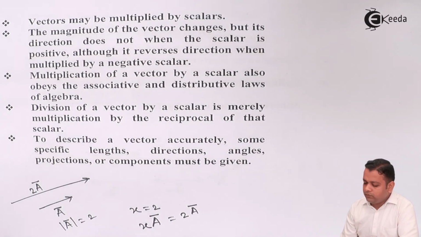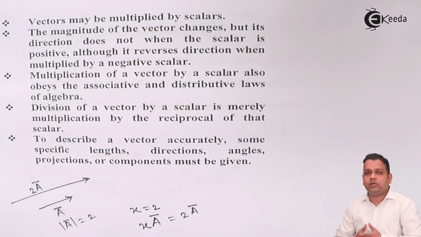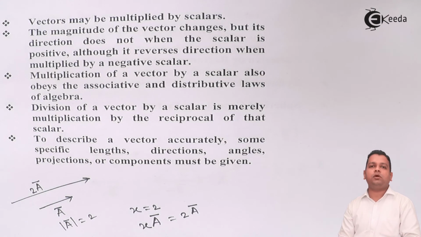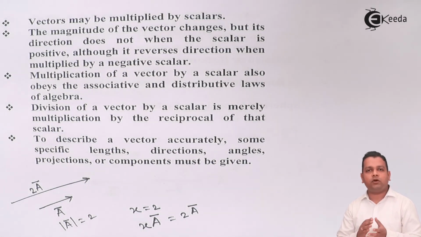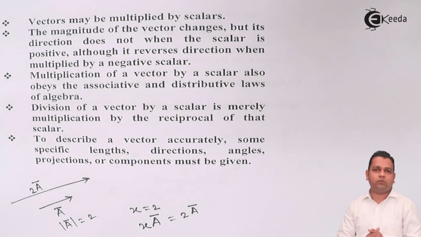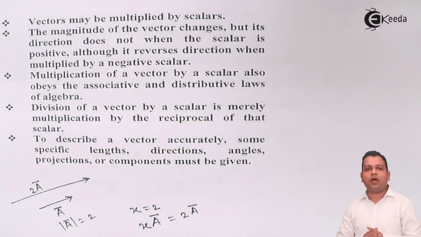In other words, for exact locating or positioning of the vector in three-dimensional space, we require some kind of system, and that system we can further term as coordinate system.